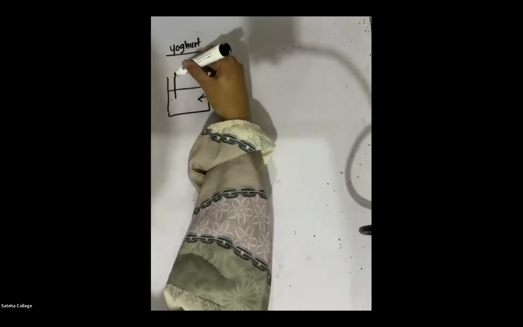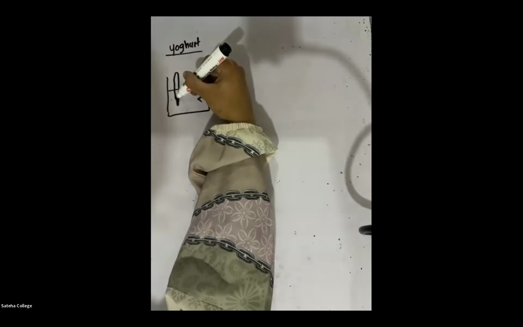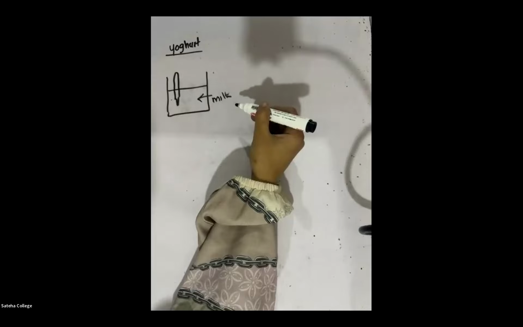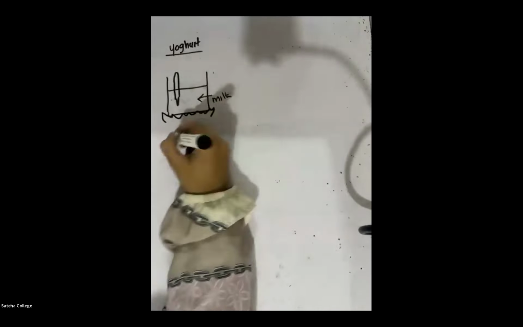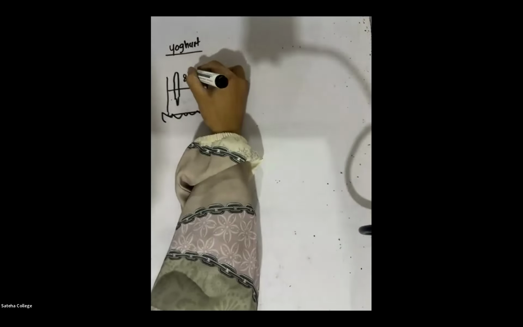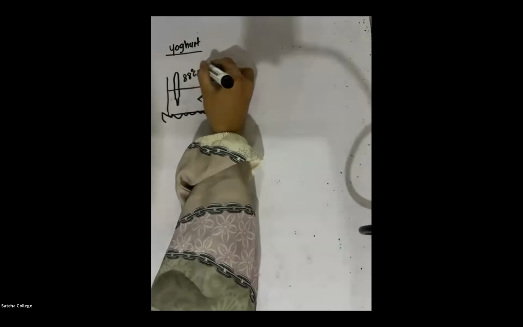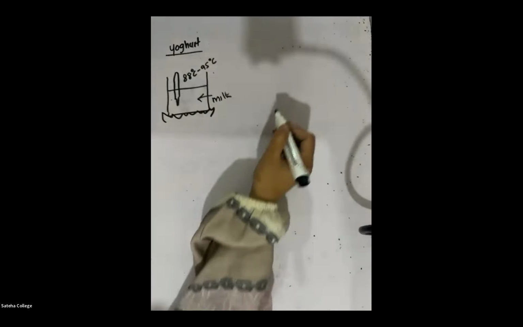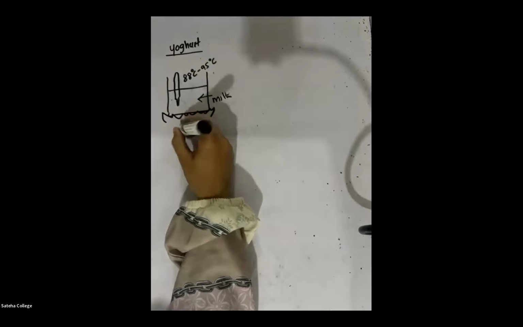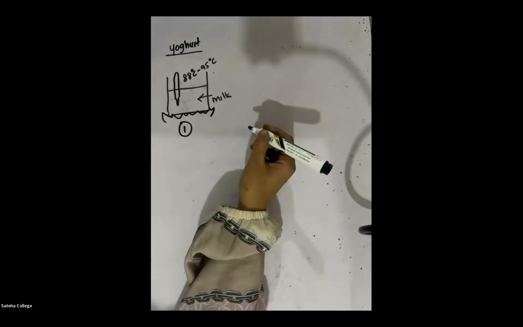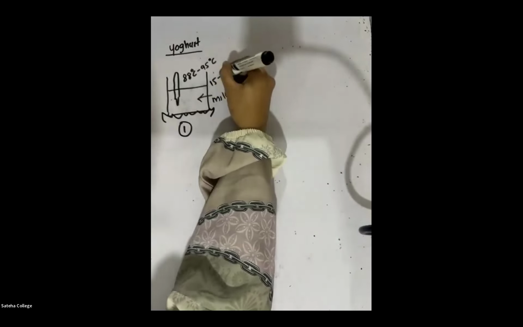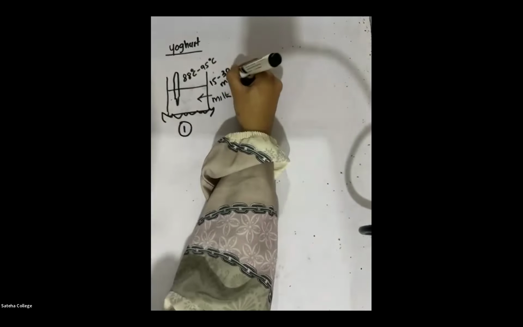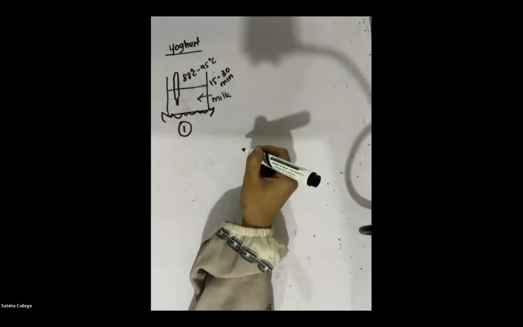We insert a thermometer to measure the temperature, because there is a certain temperature at which we have to boil the milk: between 88 and 90 degrees Celsius. The first step is to take a clean container and heat the cow's milk for 15 to 30 minutes at a temperature between 88 and 95 degrees Celsius.